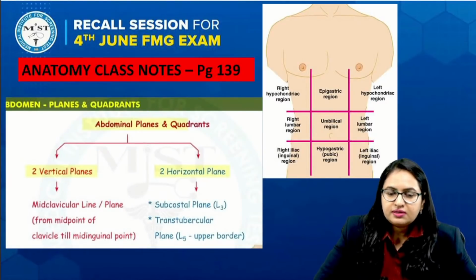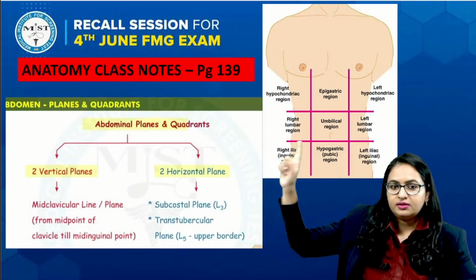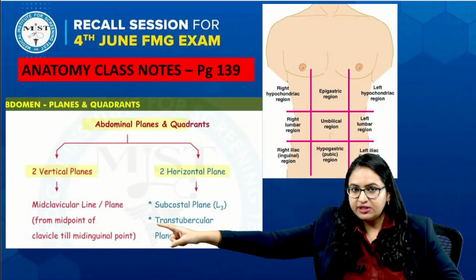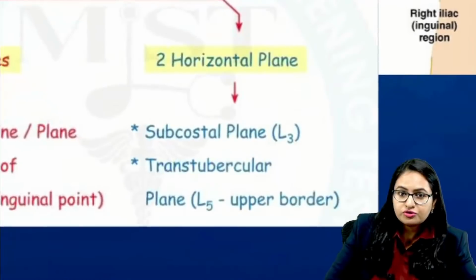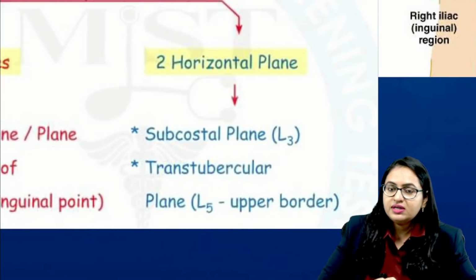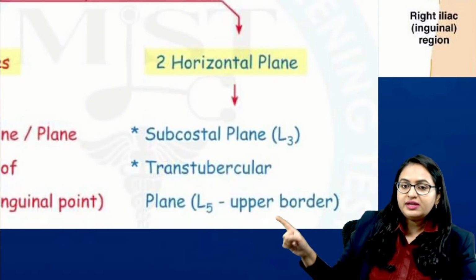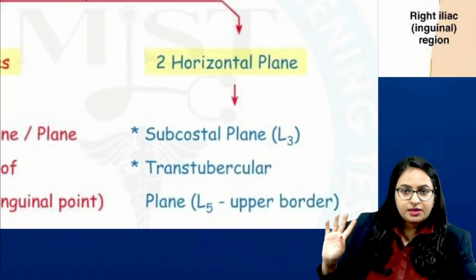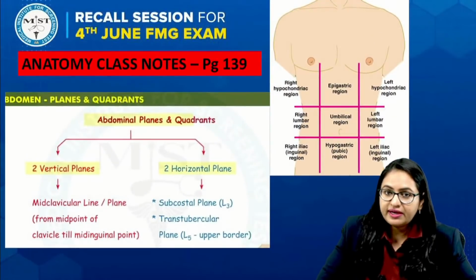Now let us see the class notes, which we have already mentioned during our classes. We have mentioned the quadrants, the two vertical planes, that is the midclavicular planes, and the two horizontal planes: the subcostal plane and the transtubercular plane. The subcostal plane lies at the level of L3, the upper border of L3, and the transtubercular plane lies at the level of L5, again the upper border.